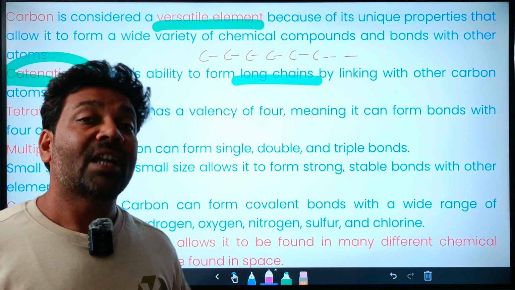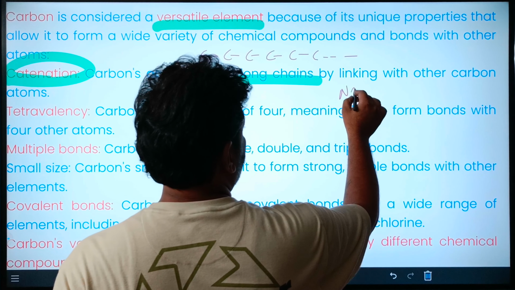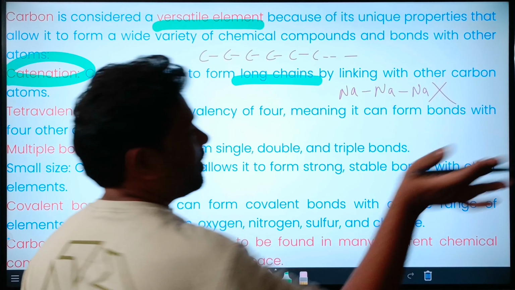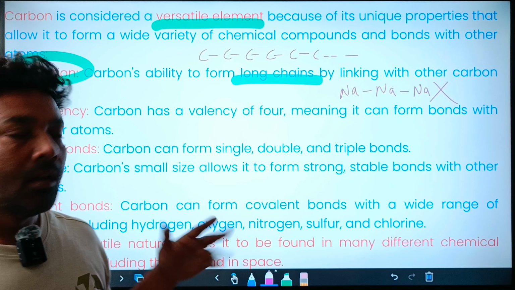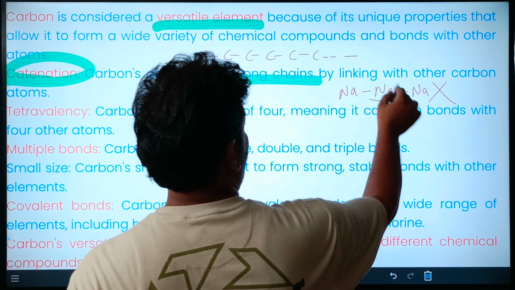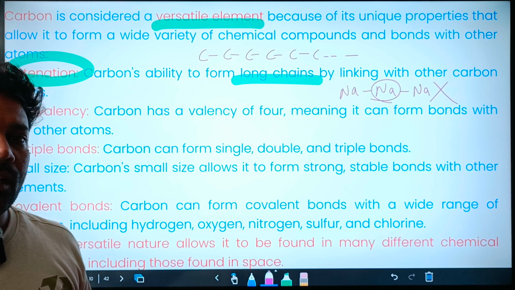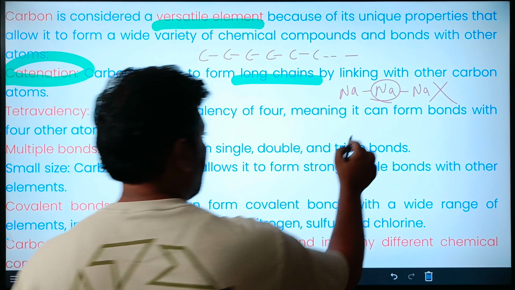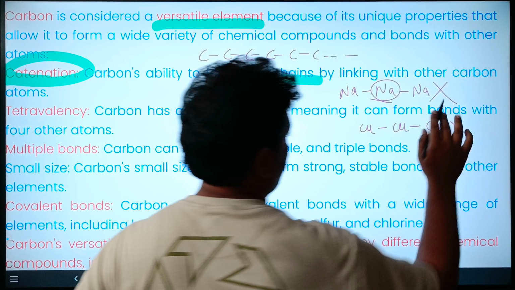You may take any other element, let's say sodium, sodium, sodium, sodium, not possible. Sodium cannot combine with sodium to form such long chains. One reason is sodium has a single valency. Even if you take a divalent atom, like copper, copper, copper, covalent bond, not possible.